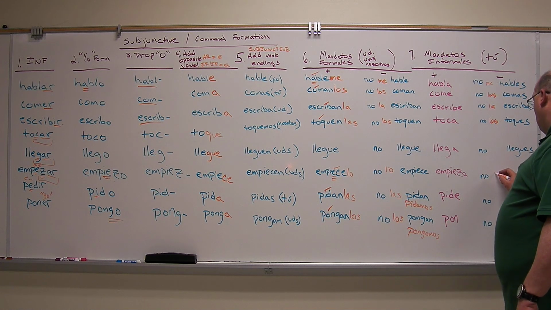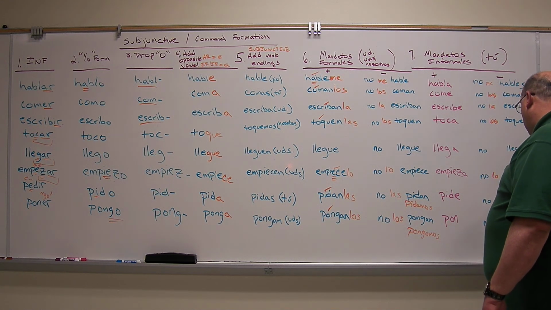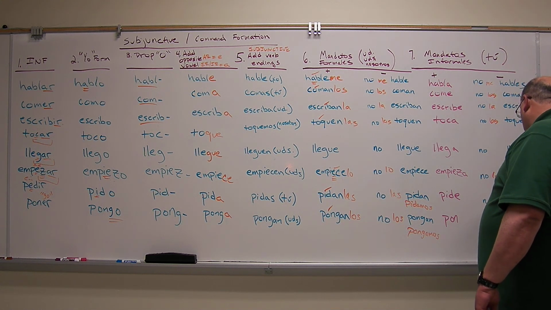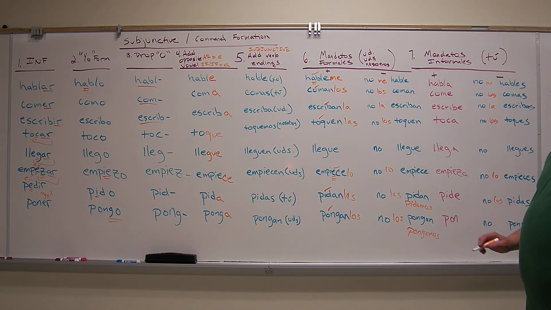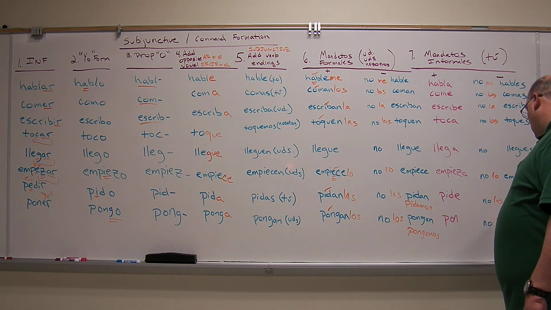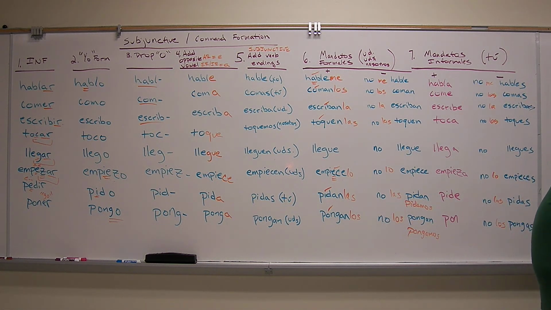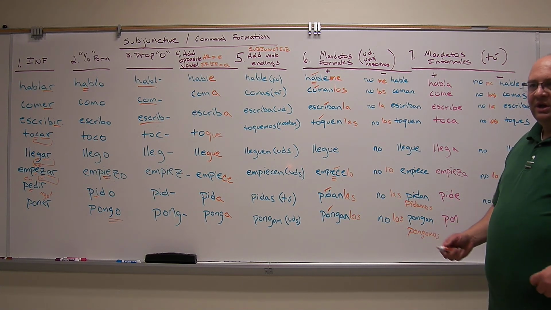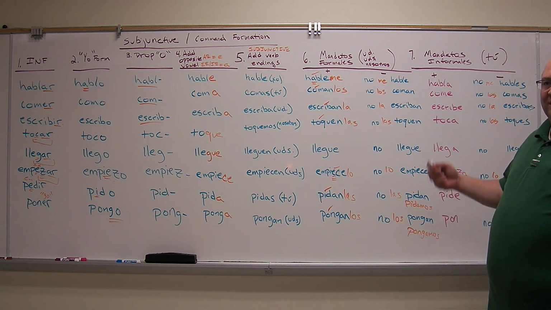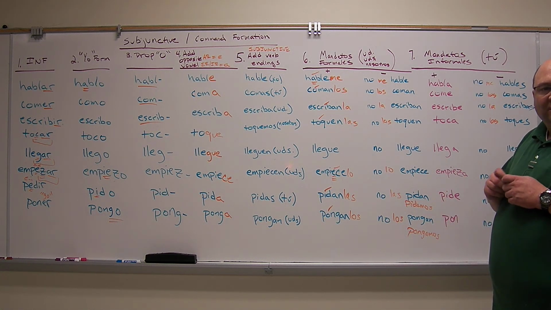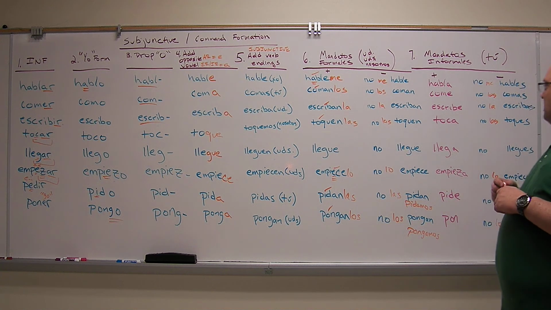No llegues tarde. No lo empieces ahora. Don't begin it now. No las pidas. Las enchiladas. No las pidas. No son buenas ahí. Okay? Y no los pongas. No los pongas ahí, por favor. Don't put them there. Put them somewhere else. Okay. Negative commands, they follow the pattern. The positive informal commands, they don't. They're the rebellious 14-year-old surly teen who just wants to tell you that he's going to do his own thing, like I have at home right now.